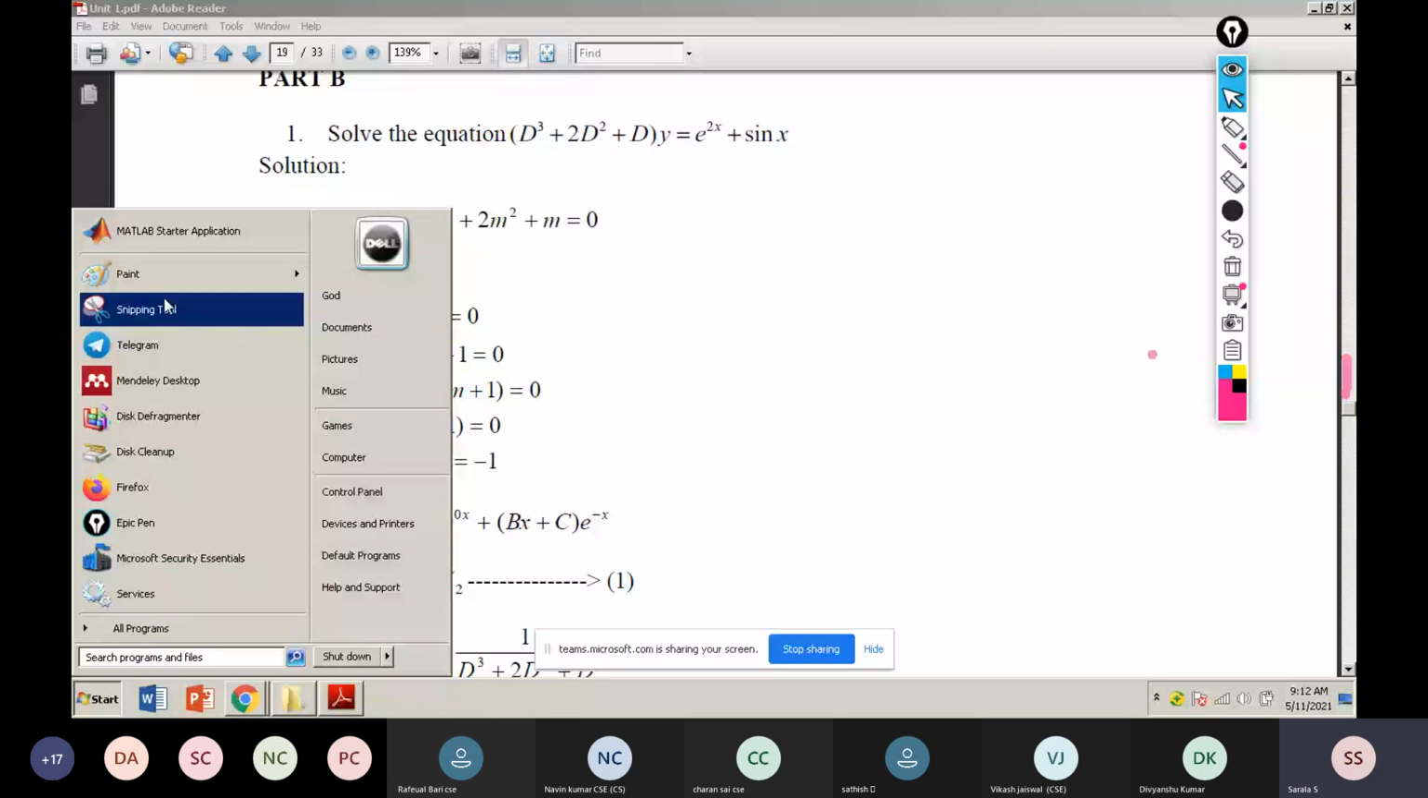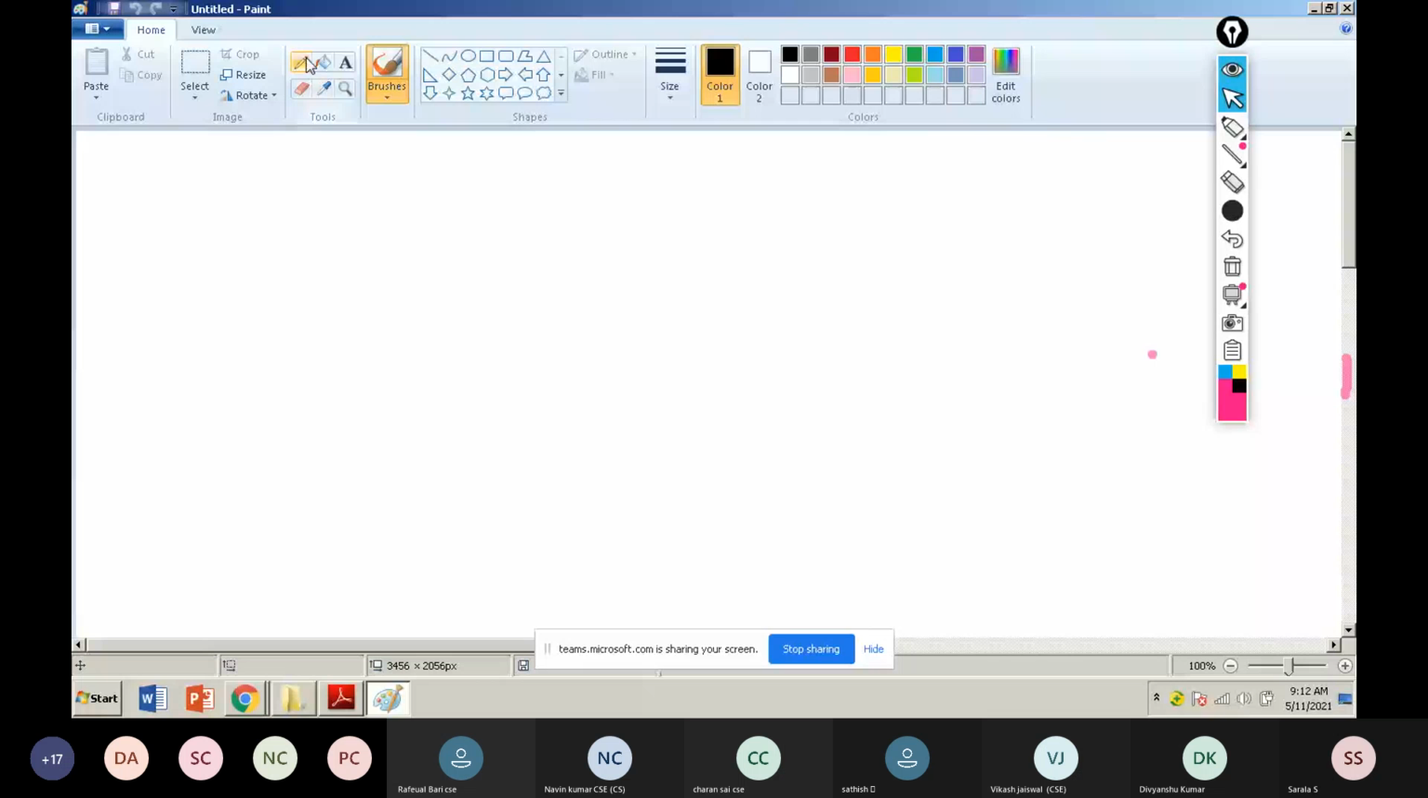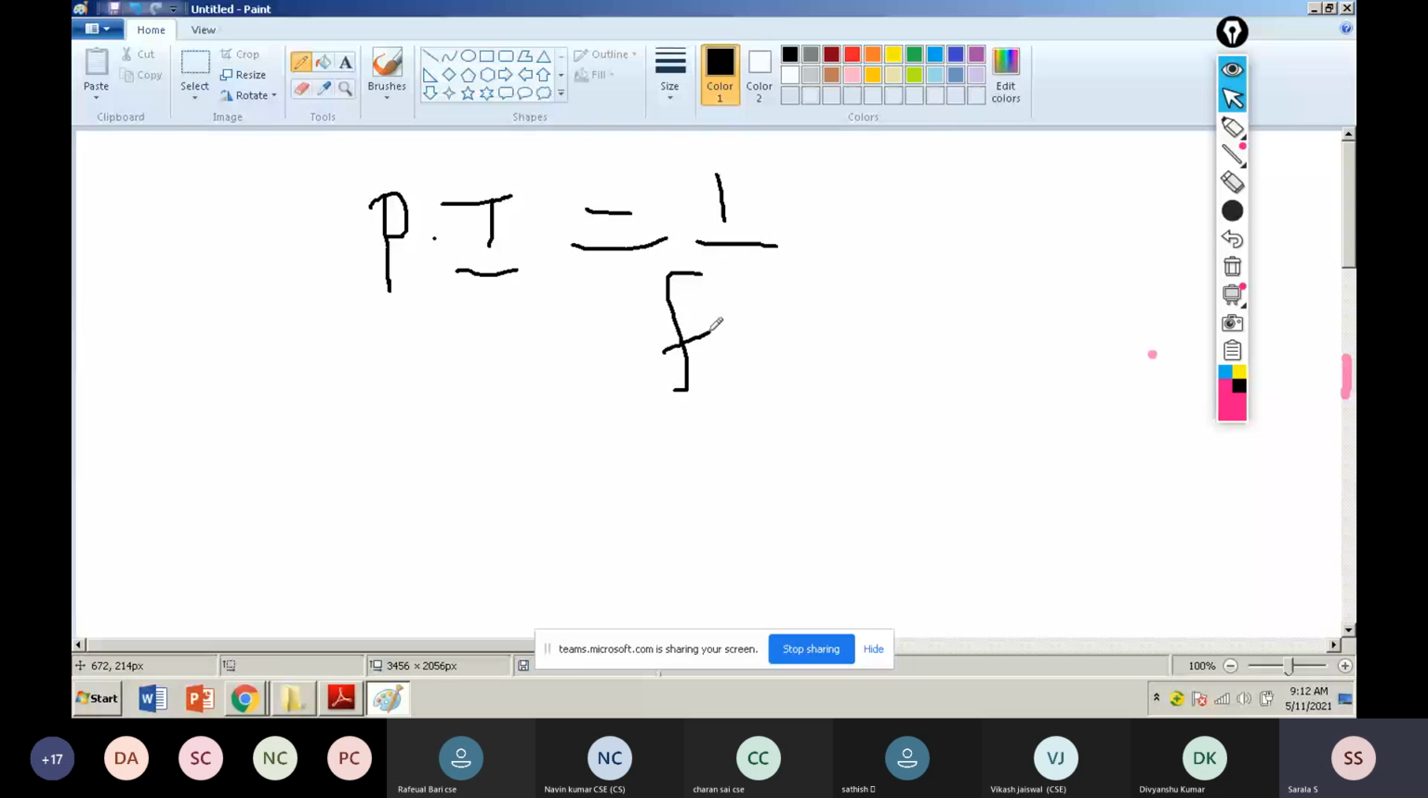For the particular integral, the general formula is 1 by f of D times X. Every time I write this formula, particular integral means this is the formula. This capital X is a function of x. It may be algebraic, exponential, trigonometric, logarithmic, many functions are available. This X may be any function.